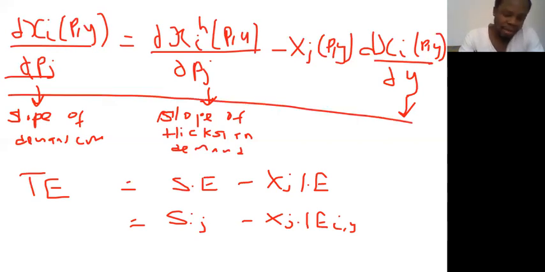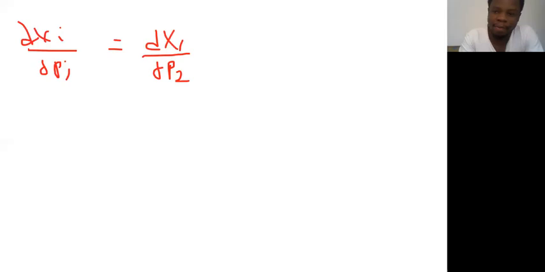Now, let's look at something. This is looking at a situation whereby there's the Xi with respect to Pj. That is, what happens to commodity i when the price of j changes. Let's say i equals 1, I'm just assuming that i equals 1, and let's say j equals 2. Then the derivative of Xi with respect to Pj is the same as differentiating X1 with respect to the price of 2. So what it means is, what happens to commodity X1 when price 2 changes.